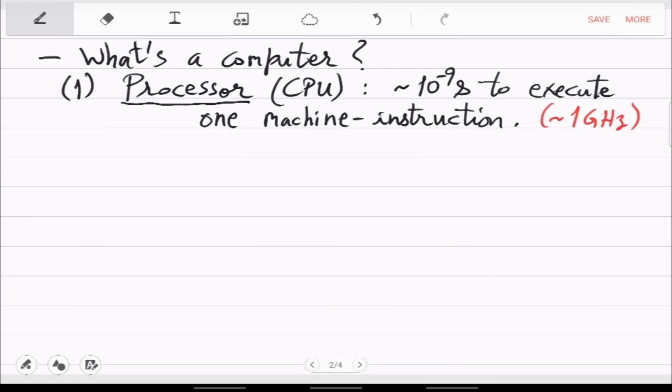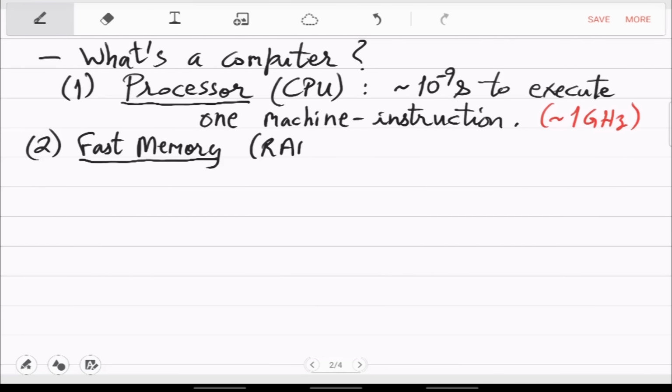So the second component is what we can call fast memory, which is traditionally called RAM. Right? So this is very fast because it is either in the same chip where you have the processor, or very close to it. Okay, so to access this, it takes a minimal amount of time.